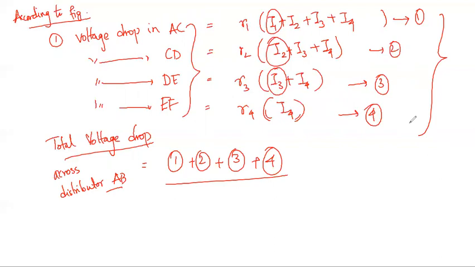So I need to calculate the potential difference at each loading point, if a certain potential difference is to be maintained at point E or whichever point is being fed. What I can do here is go for a simple numerical problem. This is the first problem, so let me write it carefully.